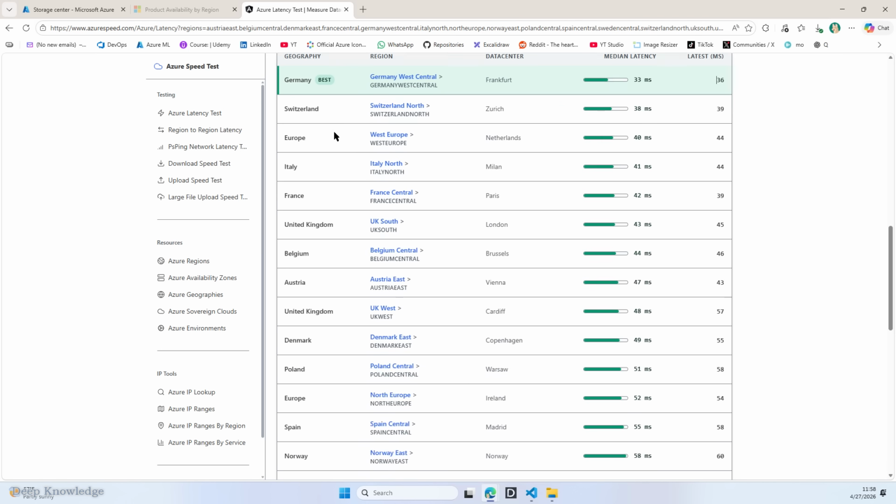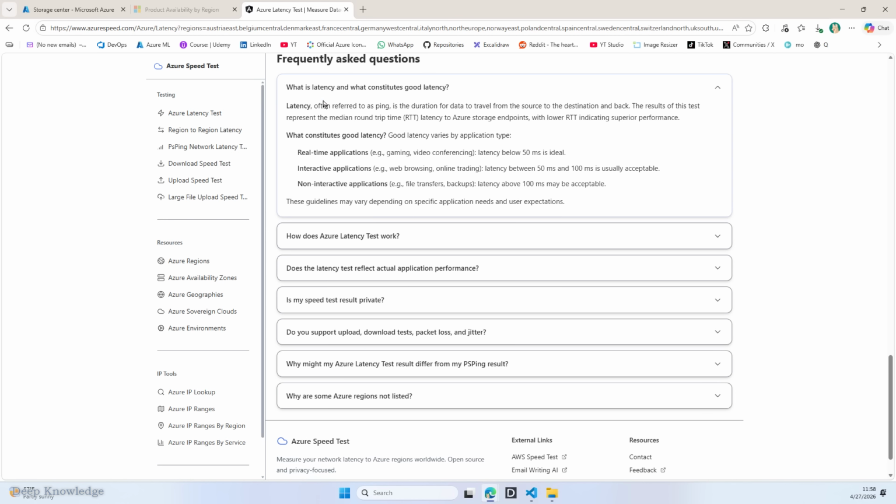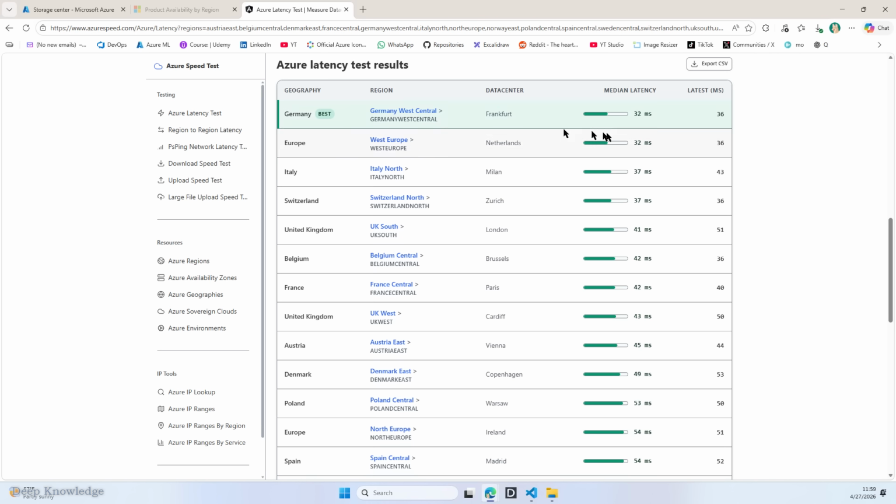And if we go now to this information here, the latency is referred to as a ping. For real-time applications, for instance gaming and video conferences, a latency below 50 milliseconds is ideal. For interactive applications, for instance web browsing and online trading, 50 to 100 milliseconds is acceptable. As you can see here, the latency in this location, Germany West Central, is 32 milliseconds. And in this case, you need to select this one here.